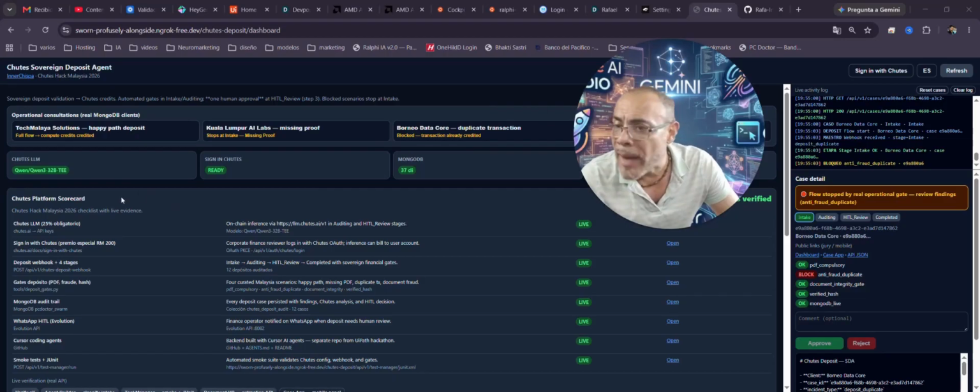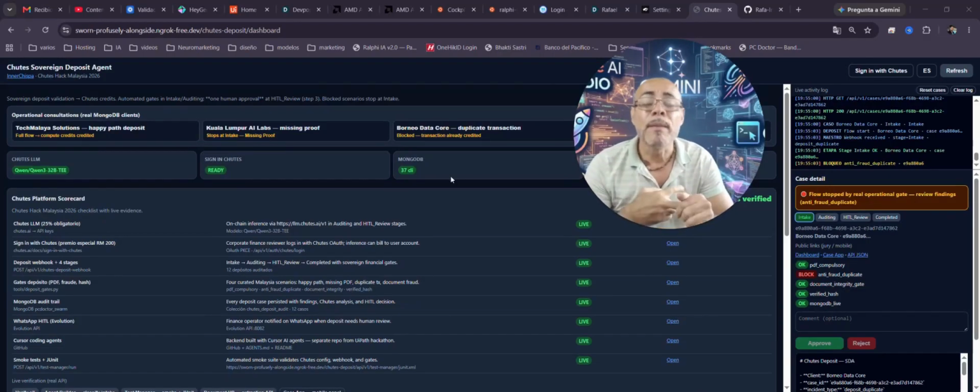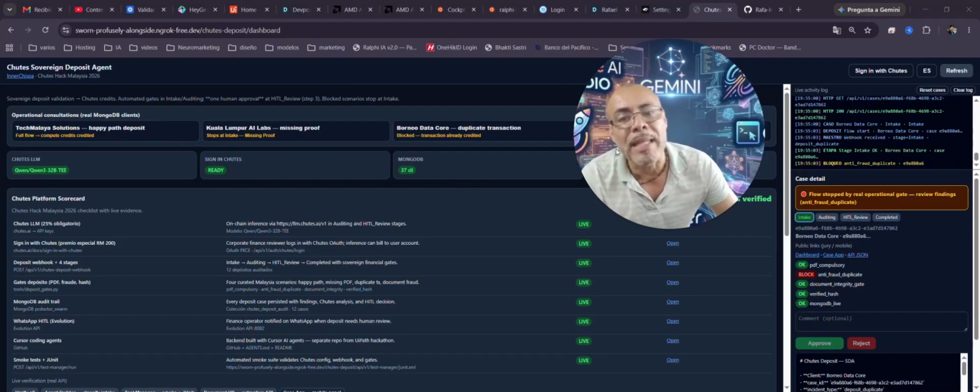The scorecard of our platform, as you can see here, achieves a perfect score of 8 integrations: LLM hosting in Chutes, webhook flow with sovereign gateways, strict audit trails, human-in-the-loop alerts via WhatsApp, automated smoke tests, development guided by Cursor, and login with integrity and decentralized identity.